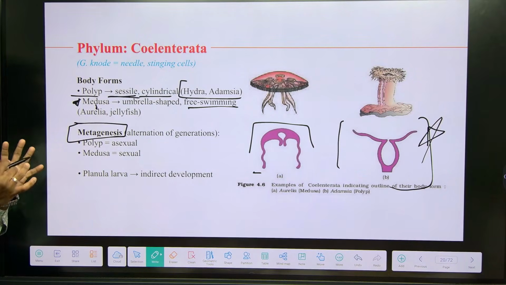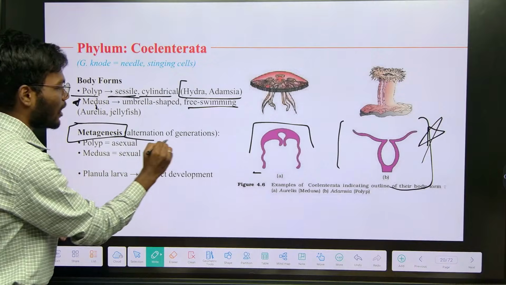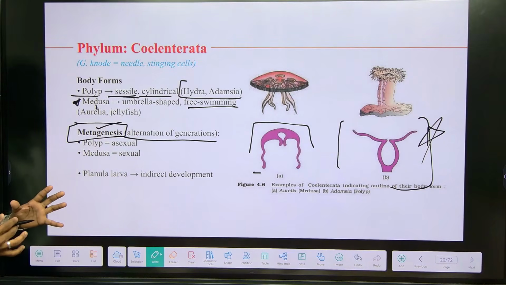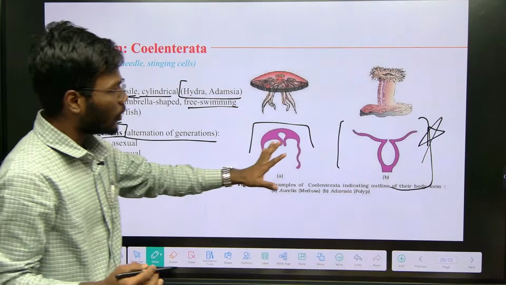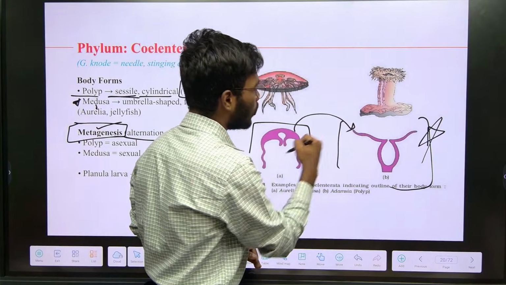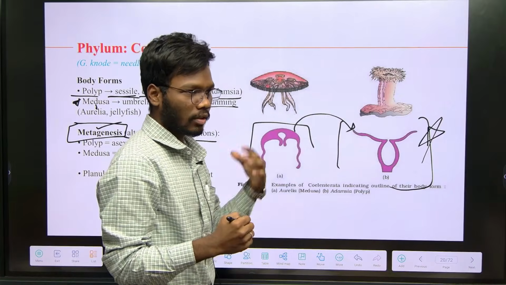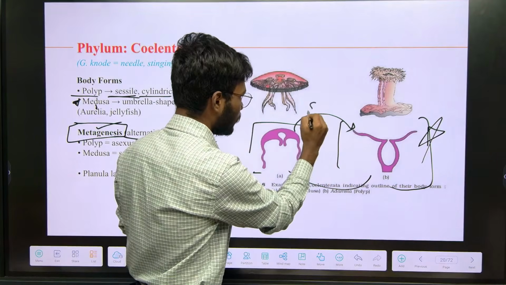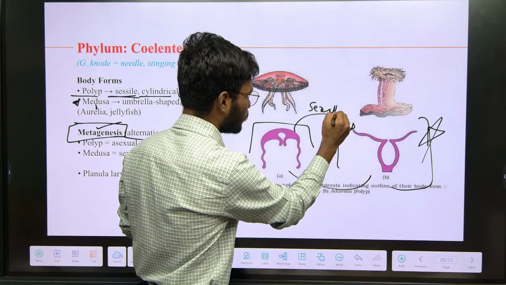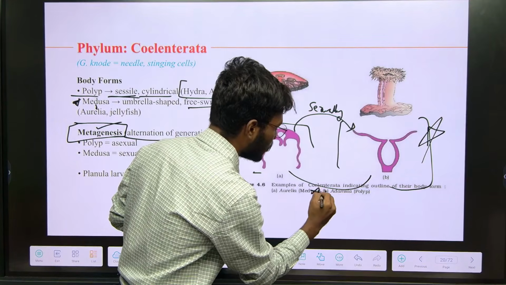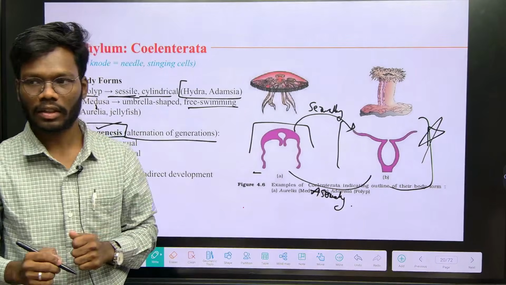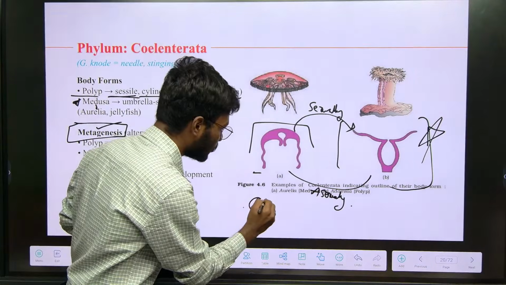So there is one feature which is called alternation of generation, which is called metagenesis. What happens in metagenesis is that the medusa reproduces sexually to form a polyp, whereas the polyp forms the medusa asexually. Let's take Obelia.